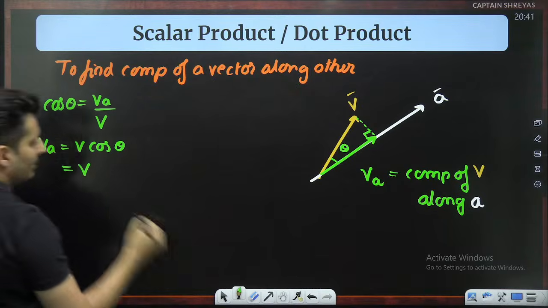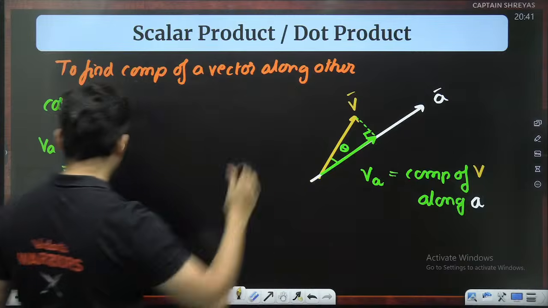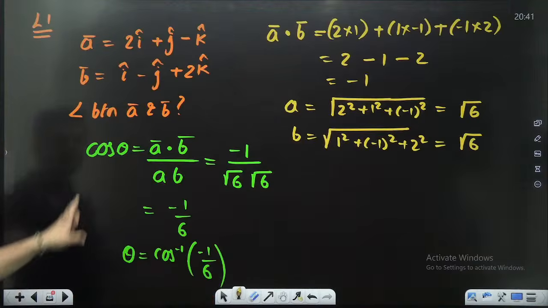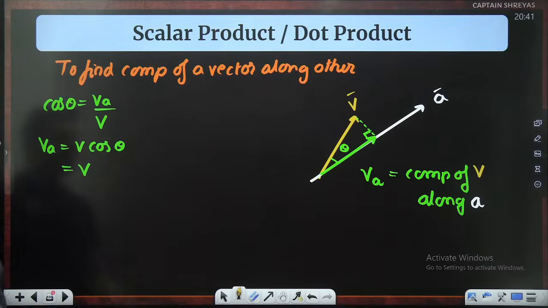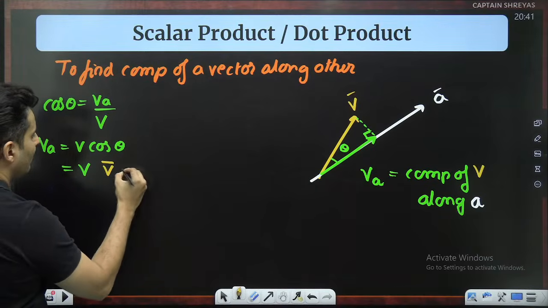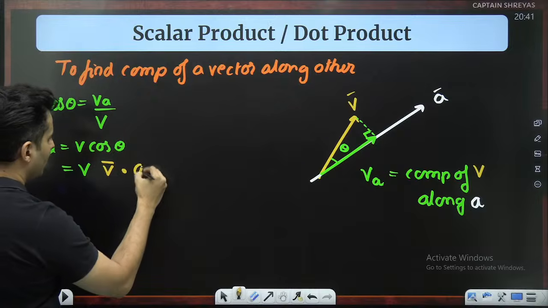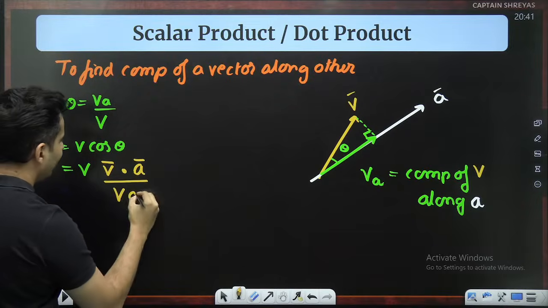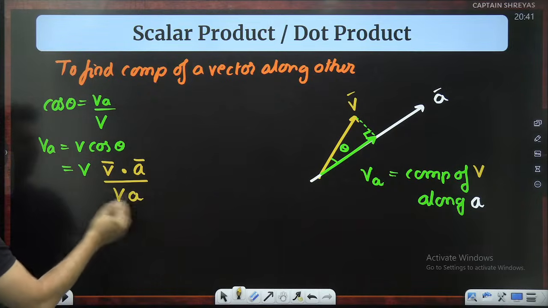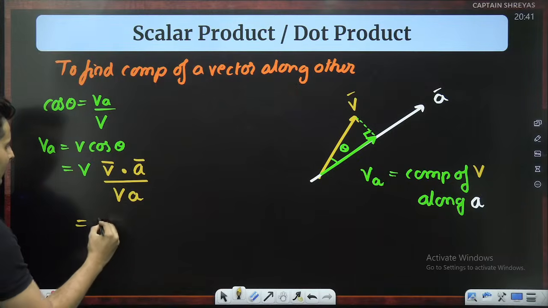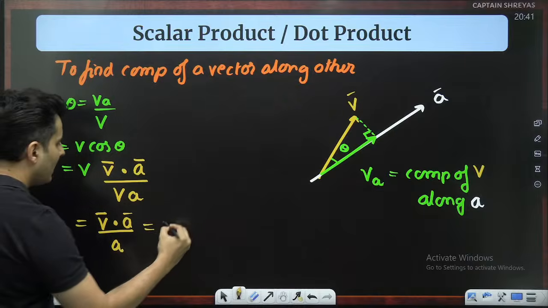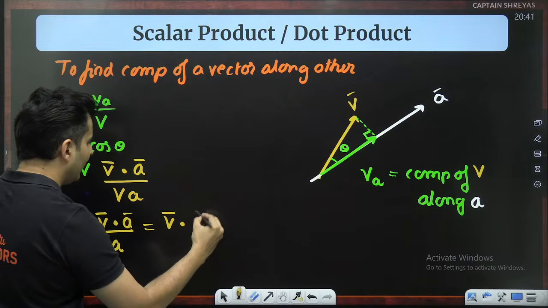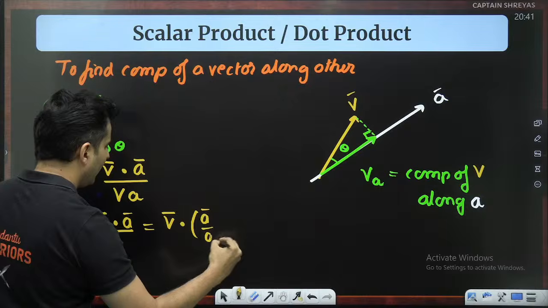Cos theta we know from our dot product rule, which we learned over here: cos theta is A dot B by AB. Same thing if I apply over here, it will be V bar dot A bar upon VA. V will cancel, so it will become V bar dot A bar by A.